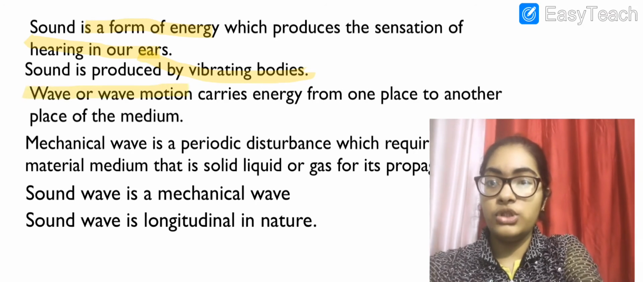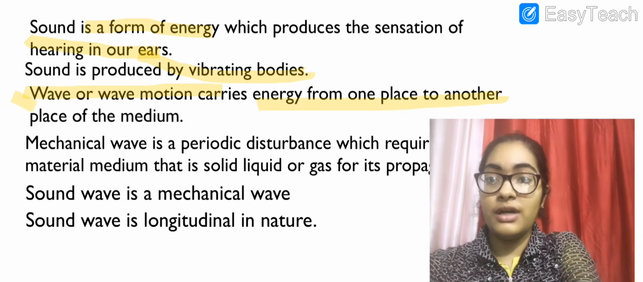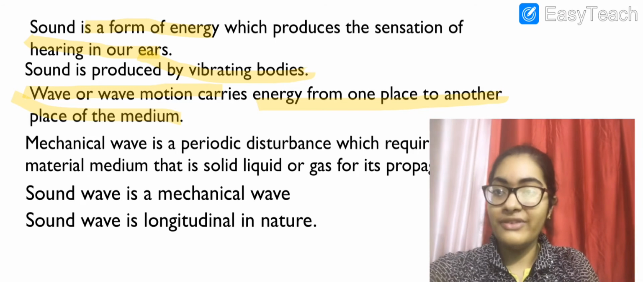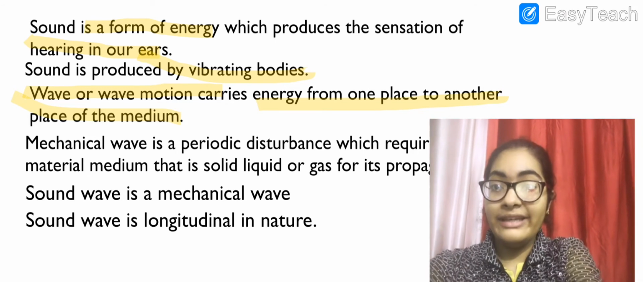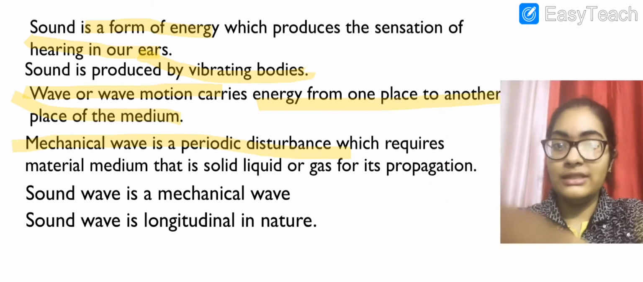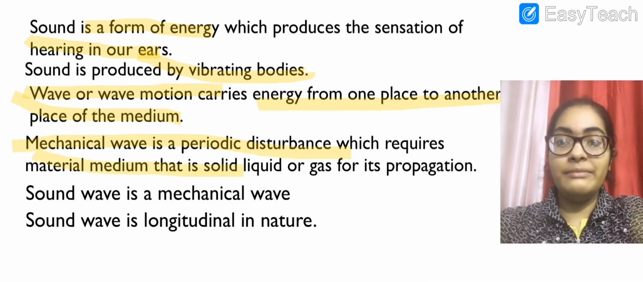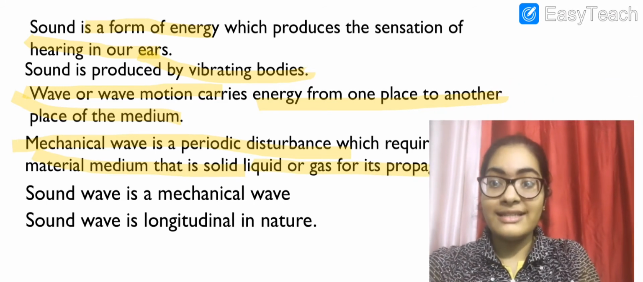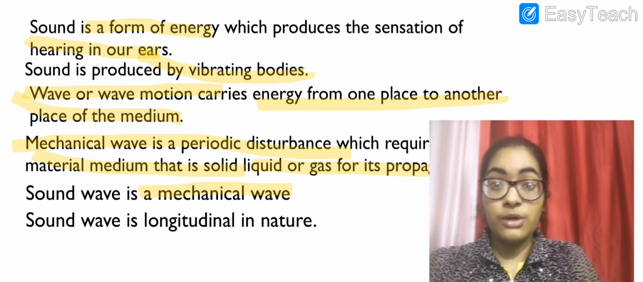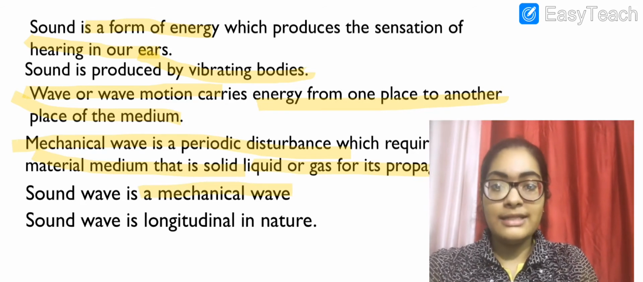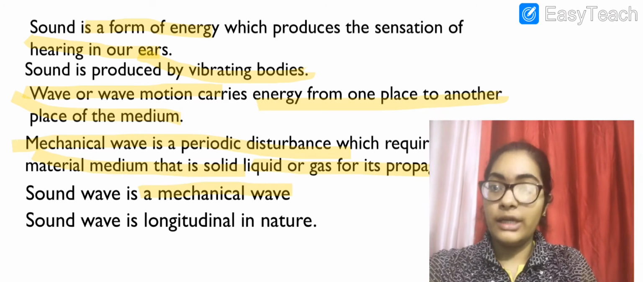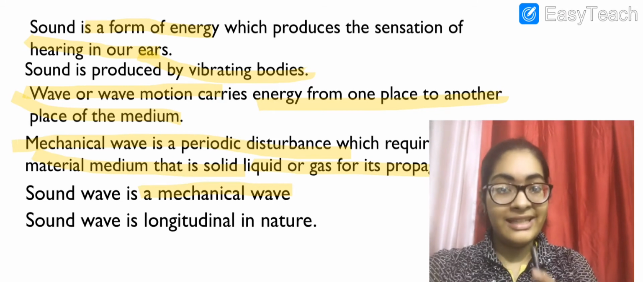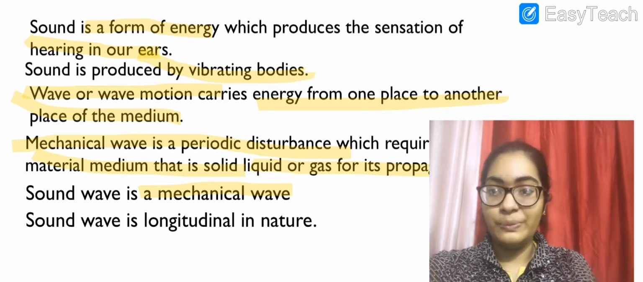Wave or wave motion carries energy from one place to other. Energy, here it means sound, as sound is also a form of energy. Mechanical wave is a periodic disturbance which requires material medium, solid, liquid or gas for propagation. And sound is a mechanical wave. It requires medium for its propagation, be it solid, liquid or gas. And thus, we know that sound cannot be produced in vacuum.